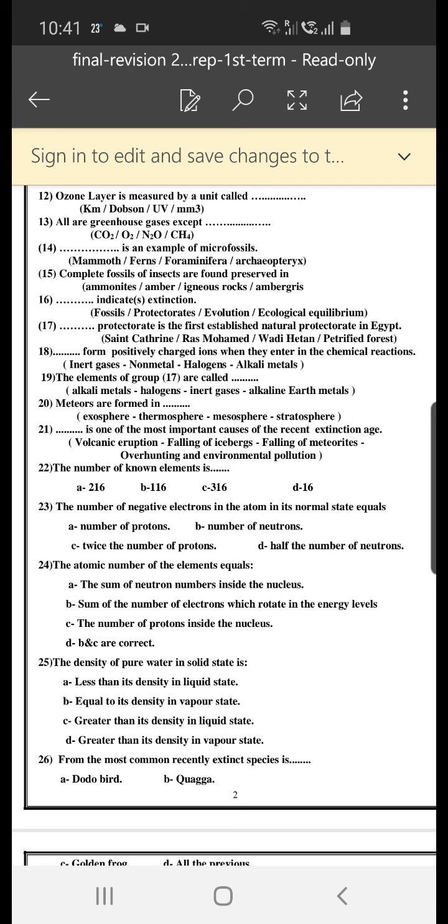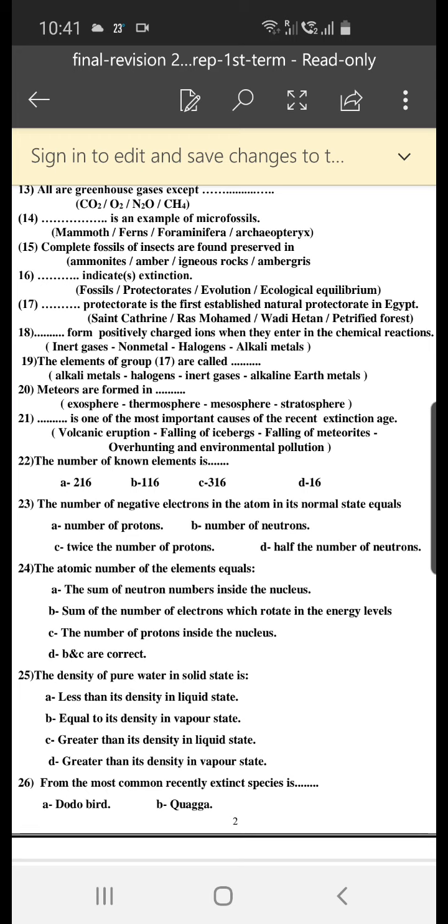15, complete fossils of insects are found preserved in ammonite, amber, igneous rocks, ambergris. The answer is amber.